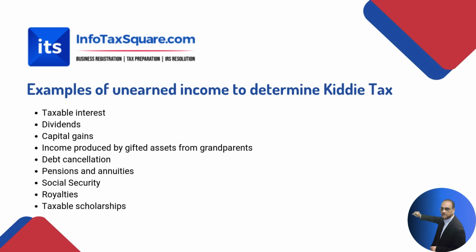Here we have some examples of unearned income to determine Kiddie Tax.